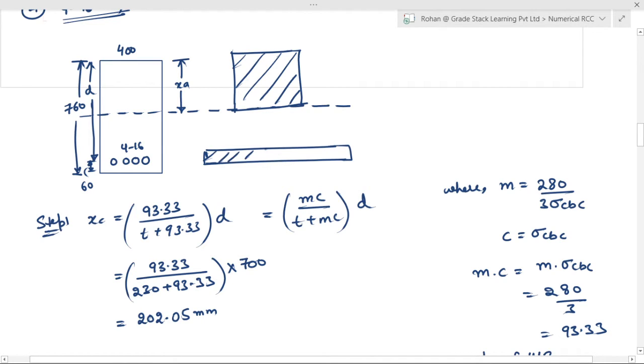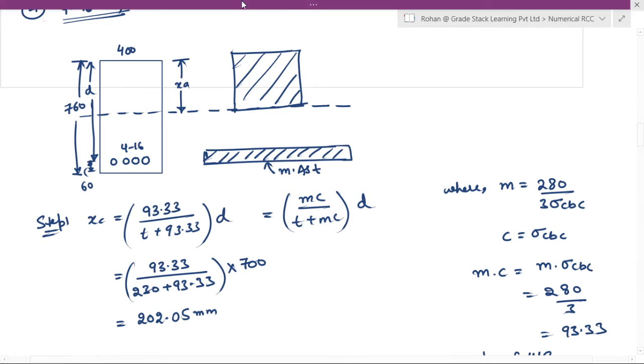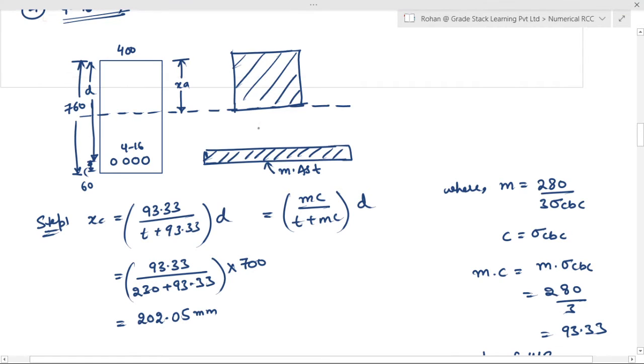So we have an equivalent area of concrete in the place of steel, whose area is M times AST, right? And this distance is D minus XA. Clear? So moment of area, the above area will have a moment about XA by 2.